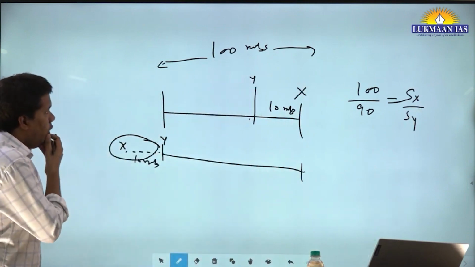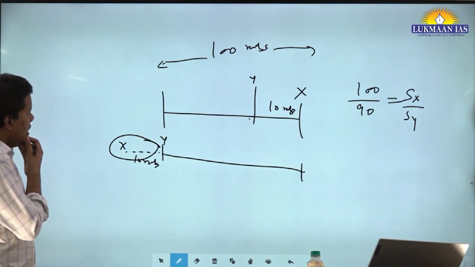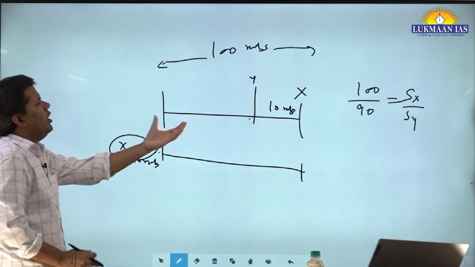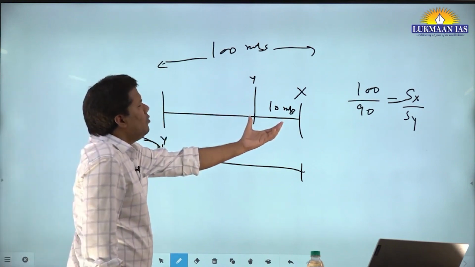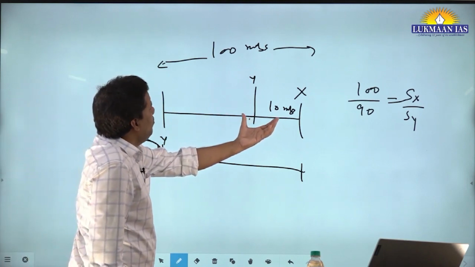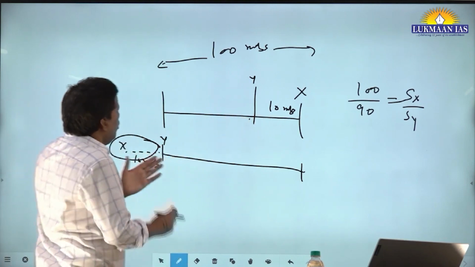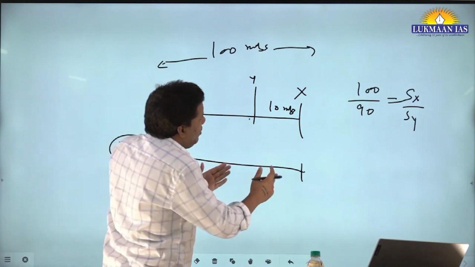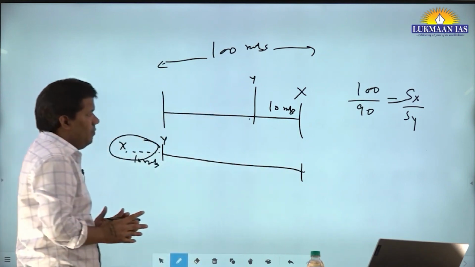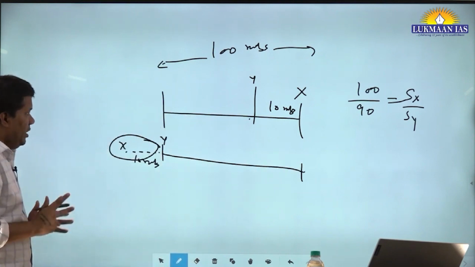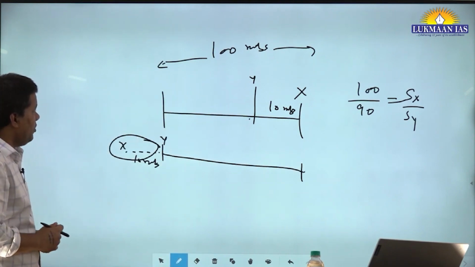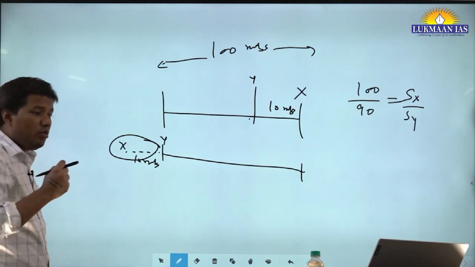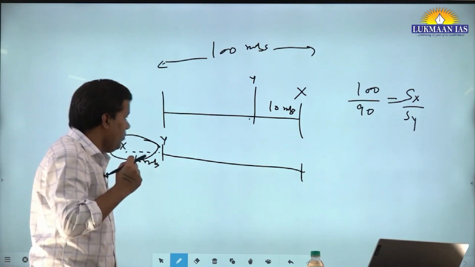Now what is happening? You have to see why this question has been asked. You might think, okay, in the first case Y was 10 meters behind. So now X is starting 10 meters behind, so it might happen that both X and Y reach at the same time. But X and Y will not reach at the same time. Why? The important thing is you have to understand why they are not reaching at the same time.